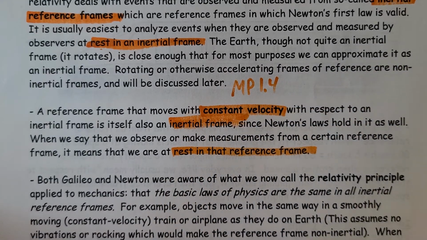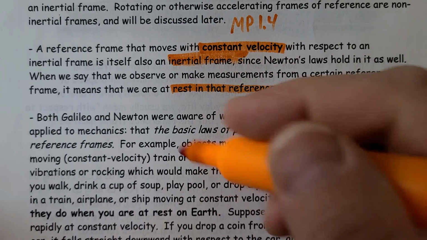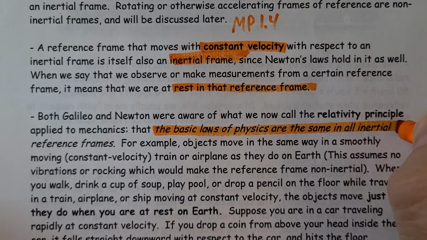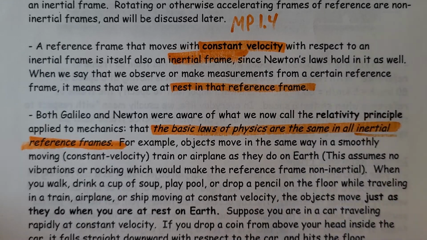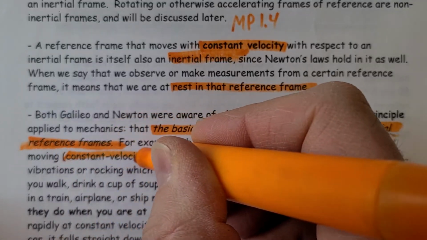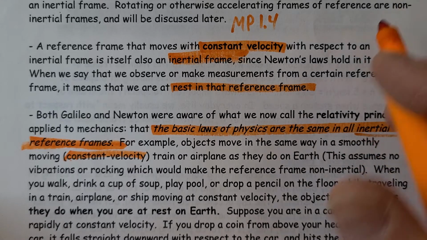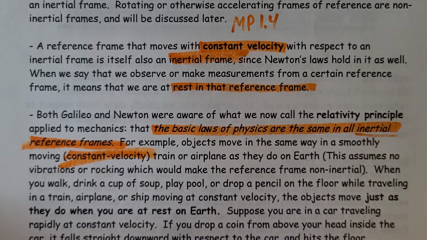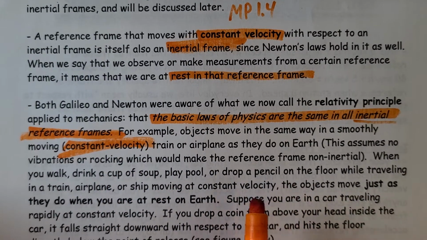When we say we observe or make measurements from a certain reference frame, it means that we are at rest in that reference frame. Now, both Galileo and Newton were aware of what we now call the relativity principle applied to mechanics, which states that the basic laws of physics are the same in all inertial frames. So frames that are at rest or moving at constant velocity. For example, objects move in the same way in a smooth, constant velocity train as they do on the Earth, or a train that's at rest. Now, smoothly moving, we have to make a big assumption there. We assume there's no vibrations or rocking that makes it non-inertial.